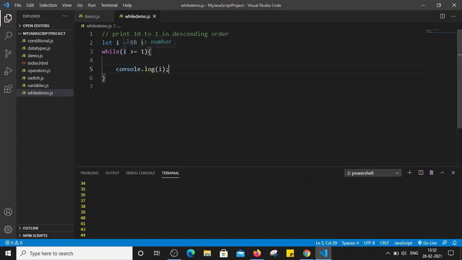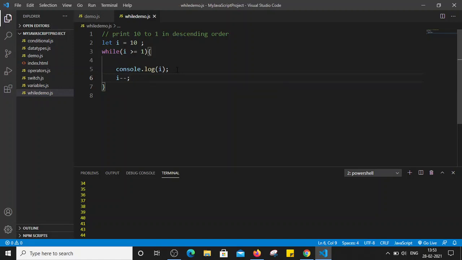Right, so here we have initialized the value of I as 10 and we are checking whether that 10 is greater than or equal to 1. Right, in the first iteration it will be 10, so it will print the value of 10 here. As soon as that iteration completes, we have to decrease the value here. So I will just place I is equal to I minus 1, or we can simply write the same statement as I minus minus.